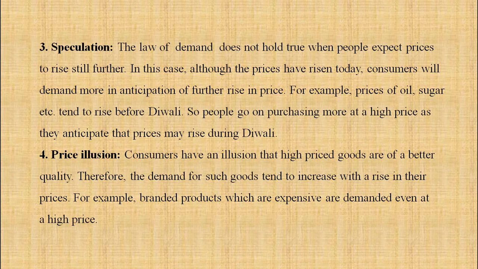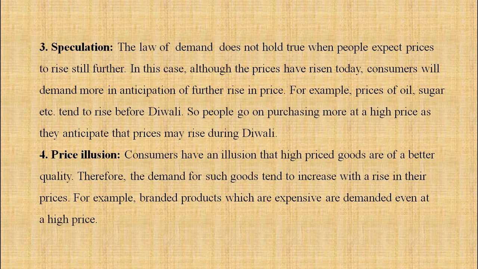For example, prices of oil and sugar generally rise before Diwali. So people go on purchasing more at a high price when they anticipate that the price may rise during Diwali time. So when they speculate about the price rising or falling, they don't behave according to the law of demand. So it becomes an exception to the law of demand.